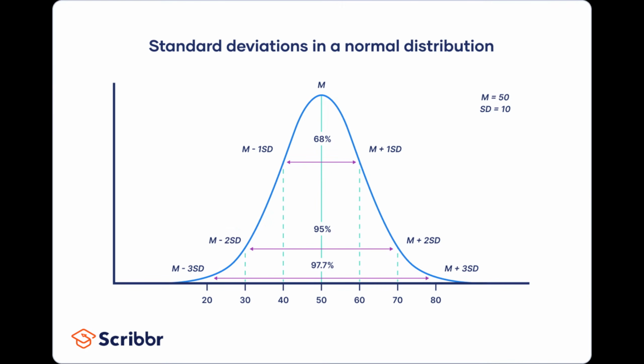Now, when it comes to interpreting these scores, keep this graph in mind. 95% of all teams will fall within 2 standard deviations of the mean. 2.5% will be more than 2 standard deviations away on the left, and 2.5% will be more than 2 standard deviations away on the right. In other words, when you've got a team with a domination index score of more than 2, you're dealing with one of the greatest teams of all time, and a score of 3 or higher is even more significant.